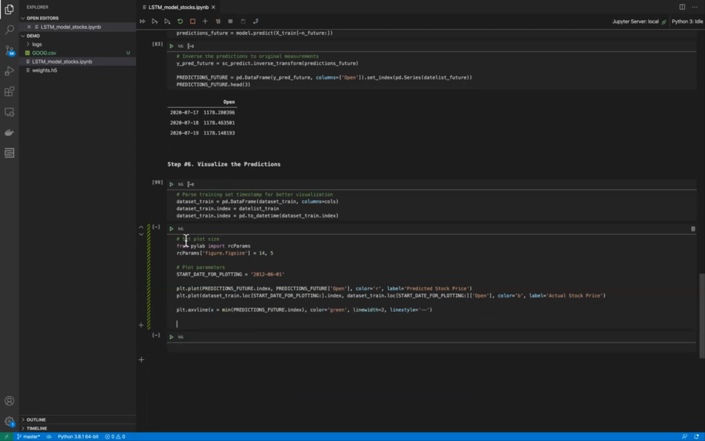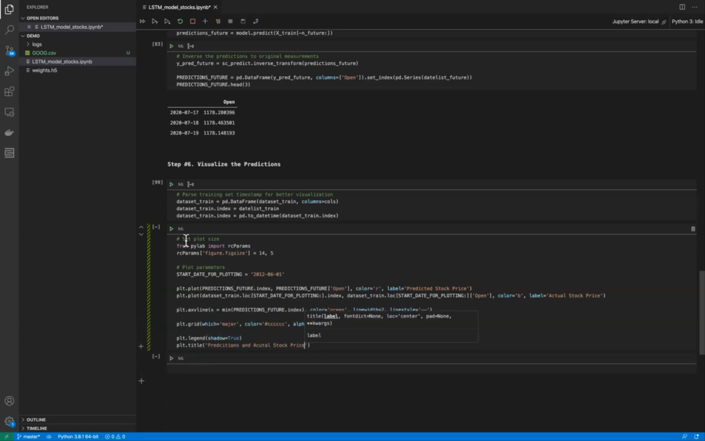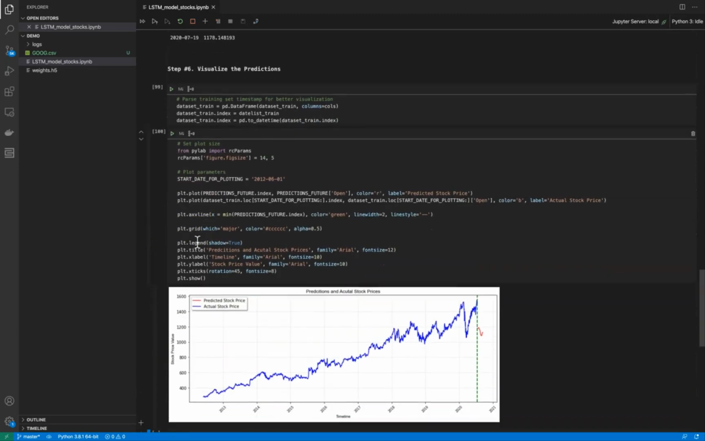Draw a vertical line to better represent the starting date for predictions. Let's put the gray grid on top to make the visualization more readable. Add legend, label for x-axis, label for y-axis, style for text on the horizontal axis, and that's it.